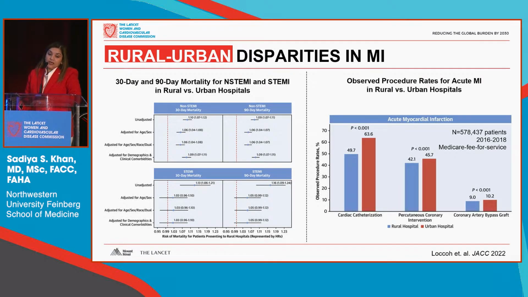Shown in the left panel are 30 and 90-day mortality for NSTEMI and for STEMI. And in both of these conditions, rural hospitals had a much higher mortality, even in the short term, between 30 and 90-day outcomes. And one of the things that may account for this are observed procedural rates. In rural hospitals, there were fewer cardiac catheterizations, fewer PCI, and fewer CABG performed.